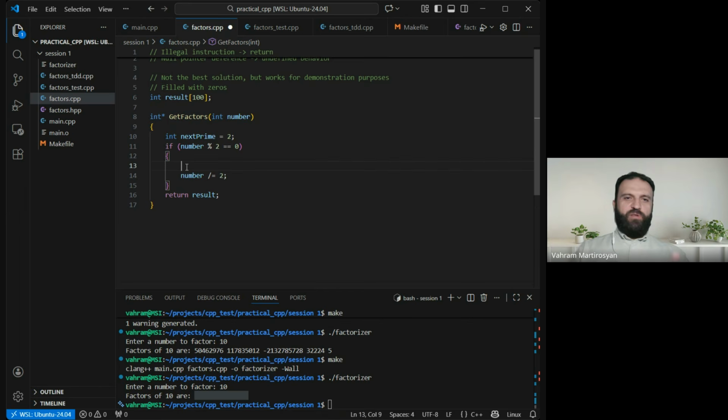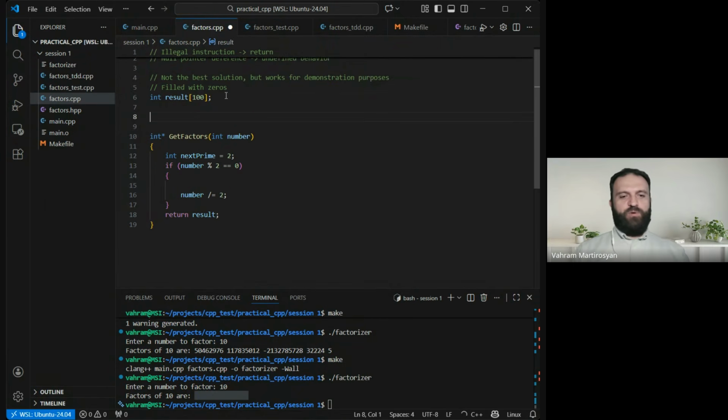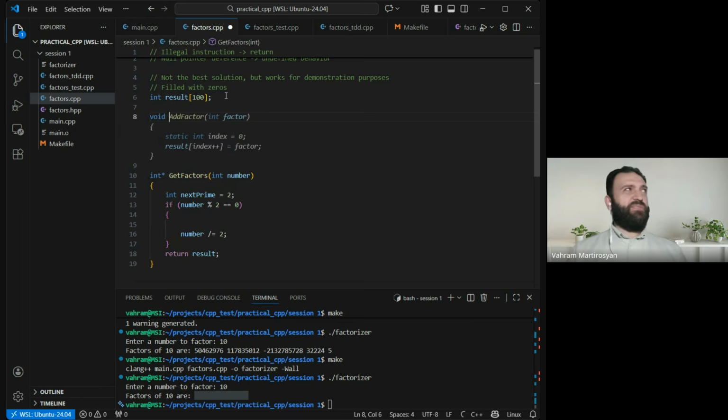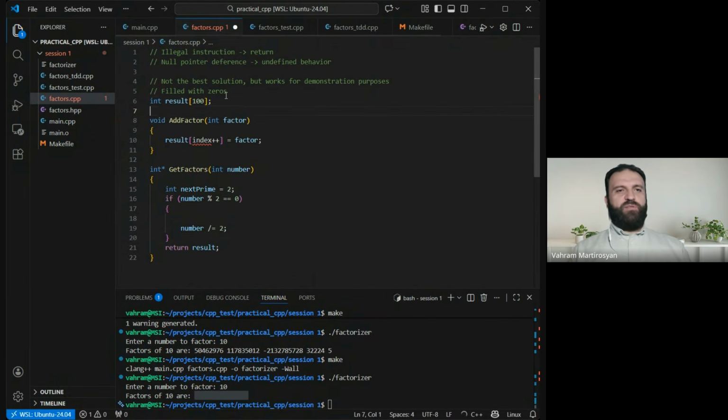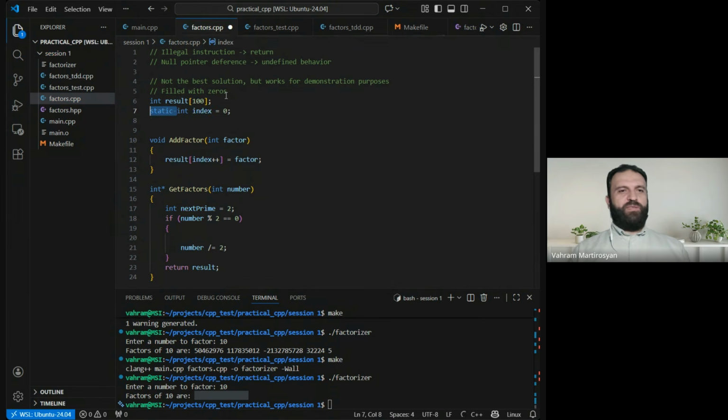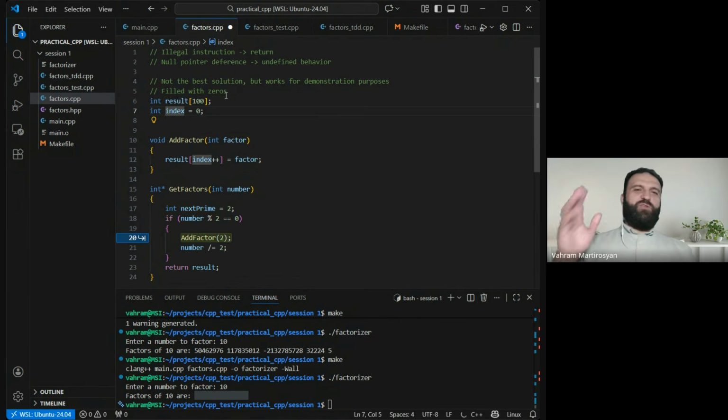I mean, if I start implementing that, adding factor code here, it will get longer and longer. So I want to keep it as short as possible to be able to consume it just by looking at it, okay? That is kind of a dream. So that's why we're going to have a new function which will not return actually anything, I believe. It will just add a factor to the existing array, but we're not going to use this bad choice. We're going to still stick to, well, we already have that global scope, right? So let's just continue using it.